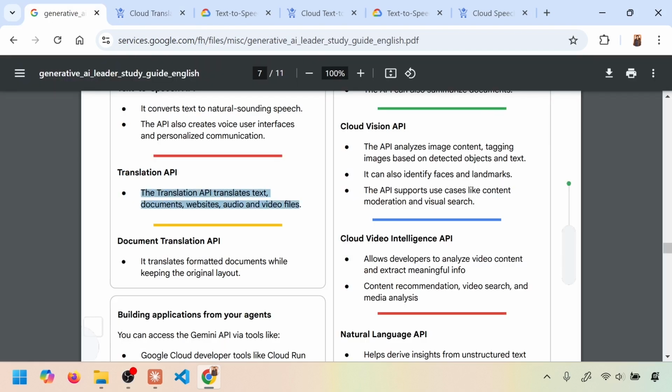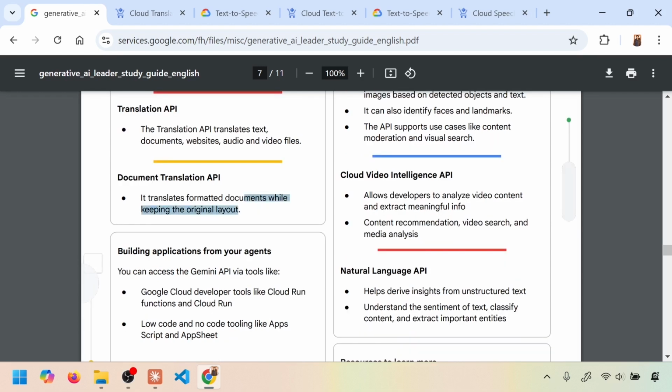These APIs cover a range of languages, pretty much everything I know in the whole world. They keep improving in terms of languages, and they are on a higher level than the ones you get for free on the Google page. These APIs are paid and they provide more value, generally speaking. So there is a document translation API.